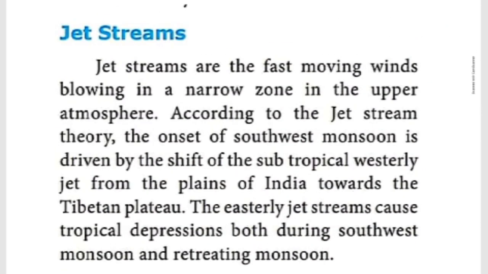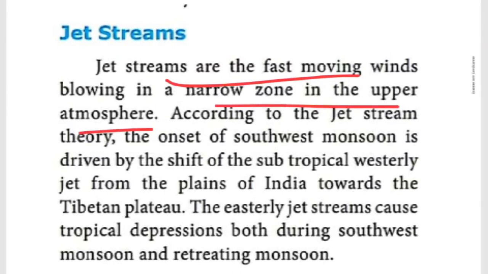The next one, jet streams. Jet streams are air currents in the upper layer of the atmosphere. They determine the arrival as well as the departure of the monsoon winds. The jet streams play a very important role in bringing western disturbances to India. Here it is given: jet streams are fast moving winds blowing in a narrow zone in the upper atmosphere.